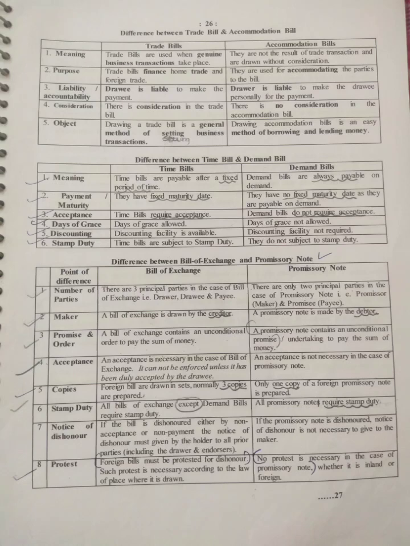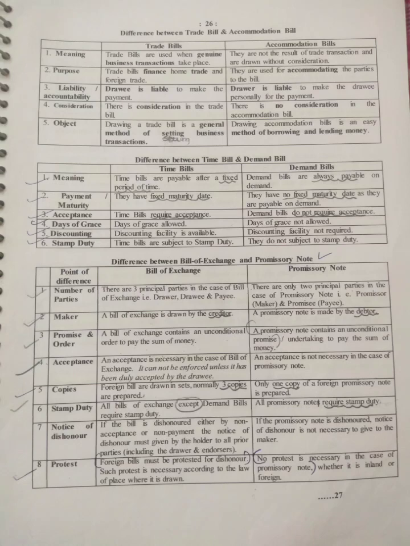Then stamp duty. All bills of exchange except the demand bill require stamp duty, as we have studied already. And all promissory notes require stamp duty. So in both cases we require stamp duty. And notice of dishonor: if a bill is dishonored either by non-acceptance or non-payment, notice is required. But if a promissory note is dishonored, notice of dishonor is not necessary.